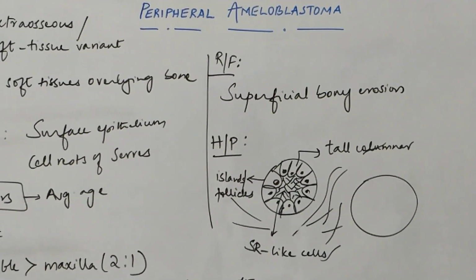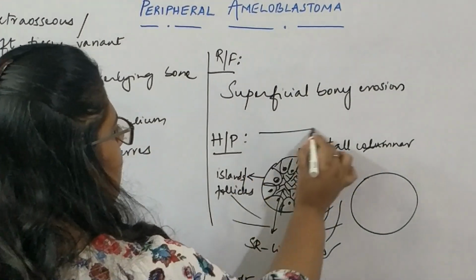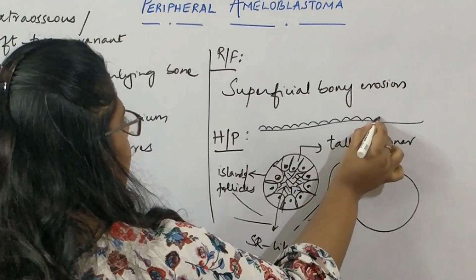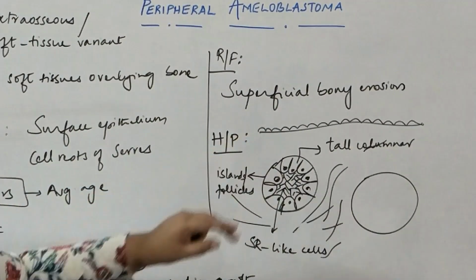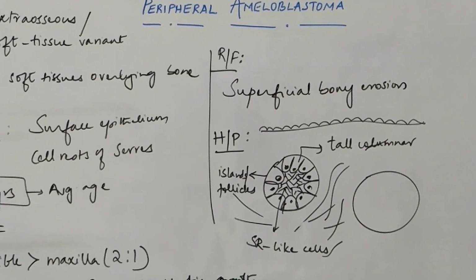that you can see. Apart from this tumorous tissue, you observe a superficial epithelium, nothing but the surface epithelium. Okay, this epithelium is nothing but the gingival epithelium because it's a soft tissue tumor.